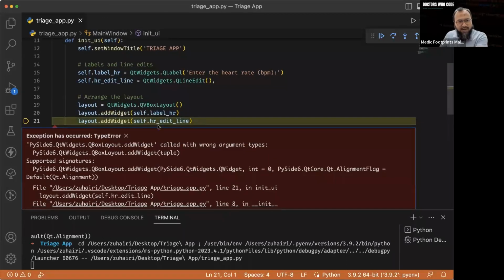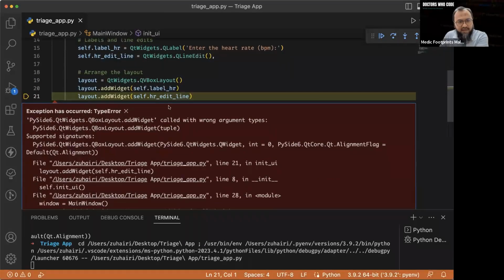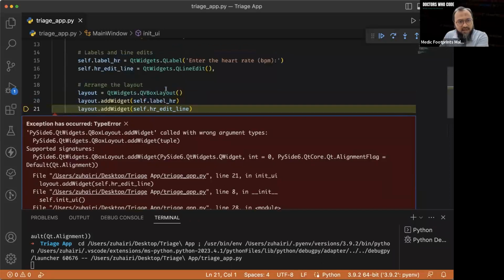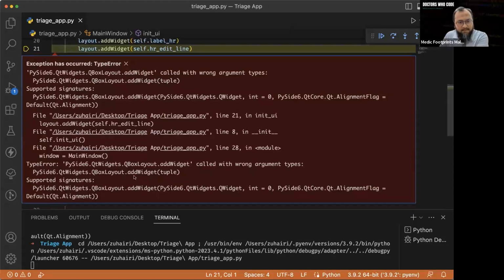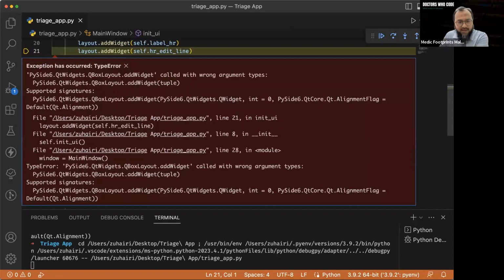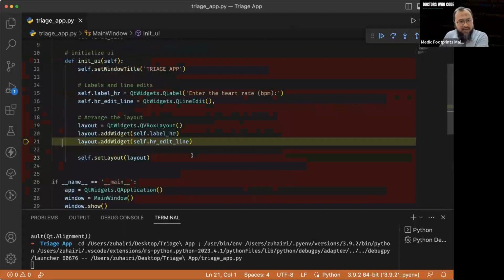Oh, again, what's going to happen there? HR, self.hr_edit_line. Wrong argument types, addWidget tuple addWidget. Okay, let's see again.